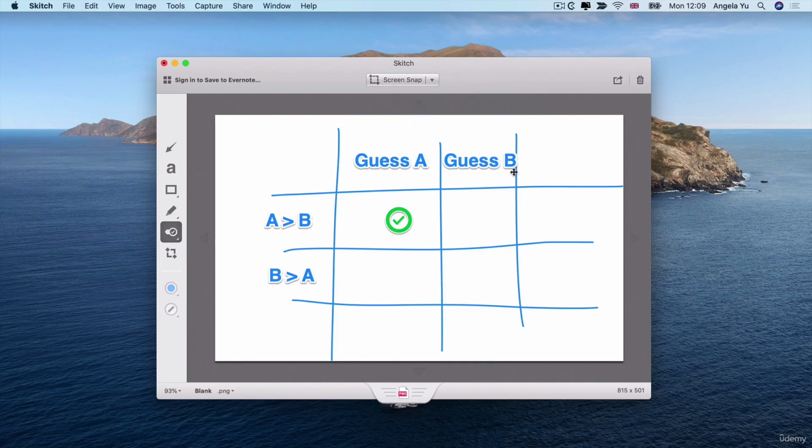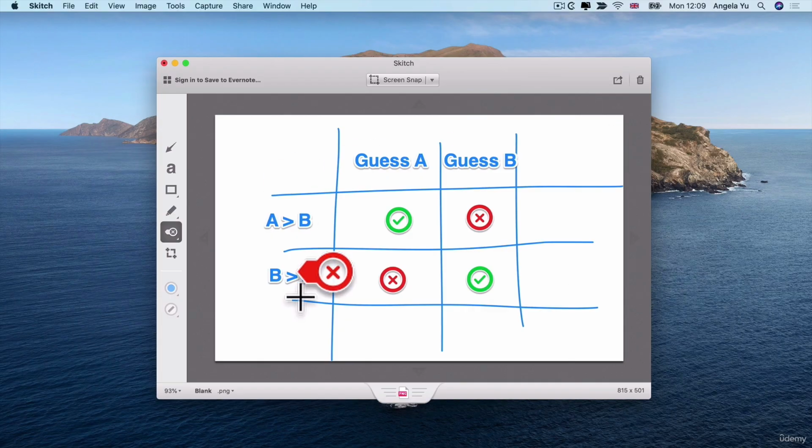And similarly, if they guessed B and B did indeed have more followers than A, then they would also have gotten it right. But if it was the opposite case, as in they guessed A, but actually B had more followers, then they would be wrong. And also if they guessed B and A has more followers, then they would be wrong as well.